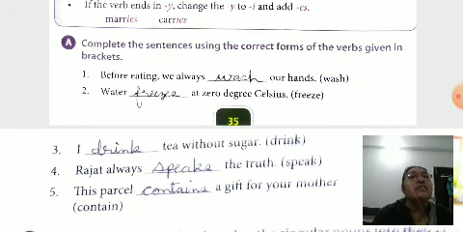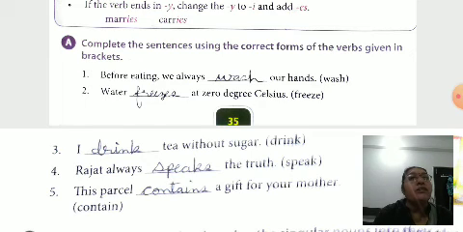Okay, as per activity and paper style, exercise A. Complete the sentences using correct forms of the verbs given in brackets. Before eating, we always wash our hands. Why do we use wash here? Because we is the plural form of I. We always use a plural subject with the base form of the verb.